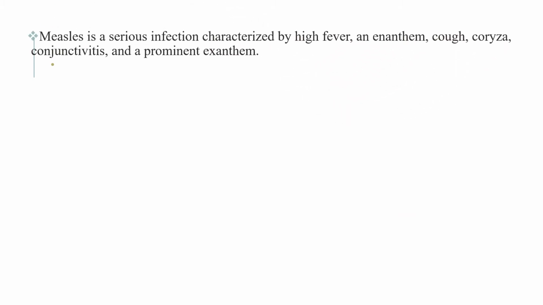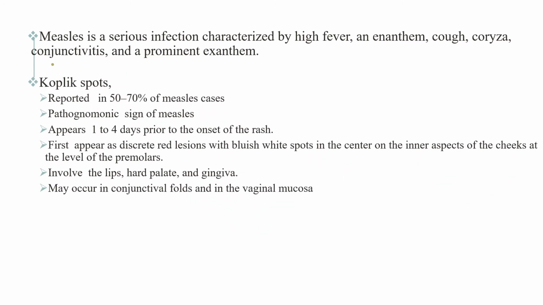Face-to-face contact is not necessary because viable virus might be suspended in air up to an hour after the case leaves a room. Measles is a serious infection characterized by a high fever, enanthem, cough, coryza, conjunctivitis, and prominent exanthem. And Koplik spot is reported to be present in 50 to 70% of measles cases, and it's a pathognomonic sign of measles.